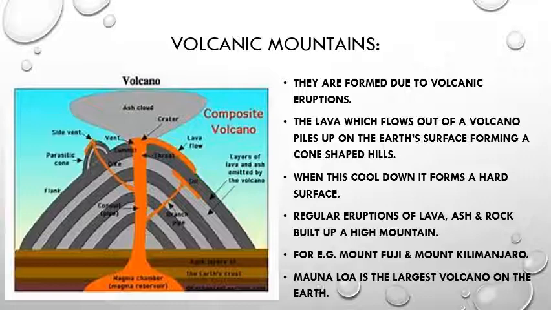When this lava cools down, it forms a hard surface. Regular eruptions of lava, ash and rock build up a high mountain. You can see a high mountain has been built. This mountain is being built by volcanic eruptions only. Examples are Mount Fuji in Japan and Mount Kilimanjaro in Africa. Mauna Loa is the largest volcano on the earth.